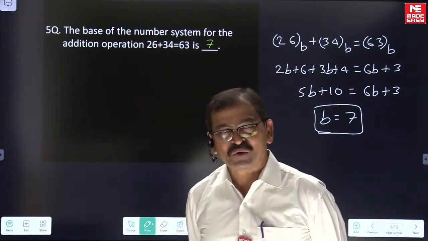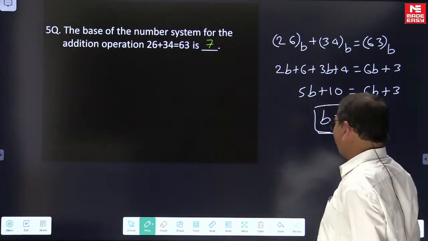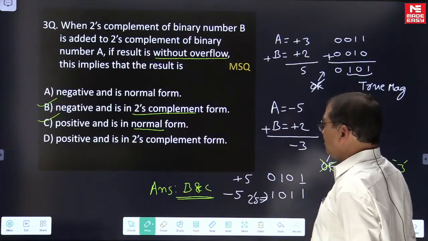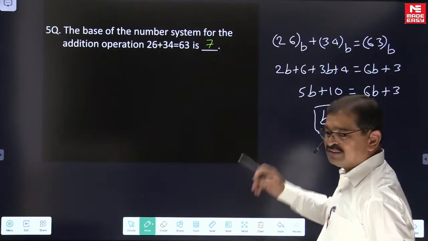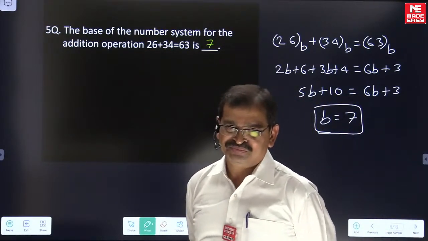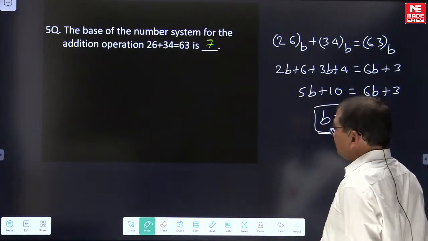You can sometimes have very simple questions in the GATE paper. Every question may not be so complicated. Every question may not be related to the previous example 4 or previous example 3. You may sometimes have very simple questions like this also. Let's move to the next question.